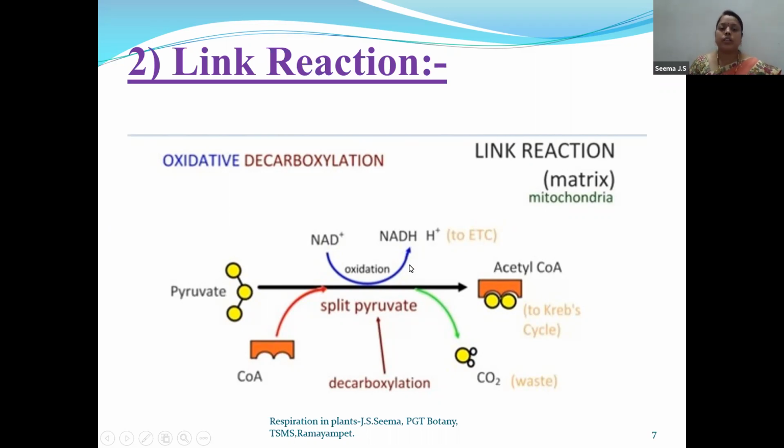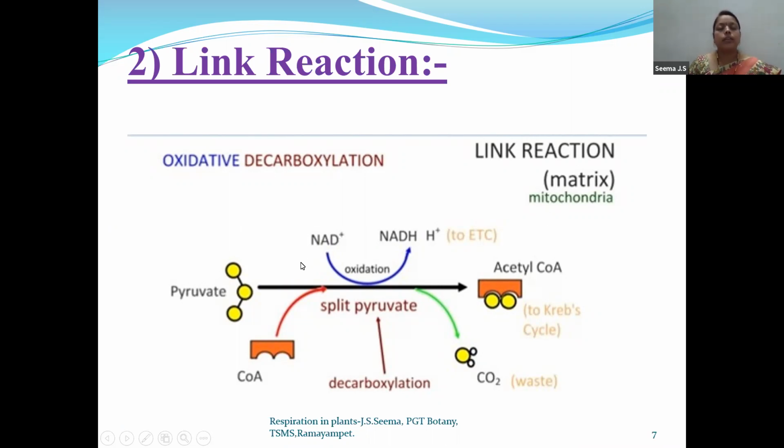Now children, you can see over here NADH to ETC. That means this NADH2 will enter into the electron transport chain in the further steps. Acetyl coenzyme A goes to the Krebs cycle, which we are going to discuss in the next slide. This carbon dioxide is eliminated as the waste material. So totally 3 steps are taking place: oxidation, decarboxylation and condensation. So where is this taking place? It is occurring in the matrix of the mitochondria.